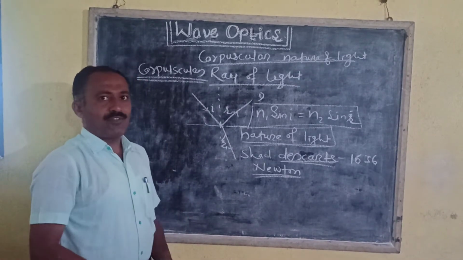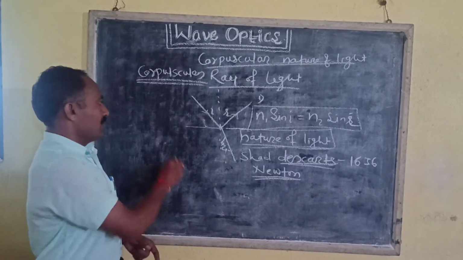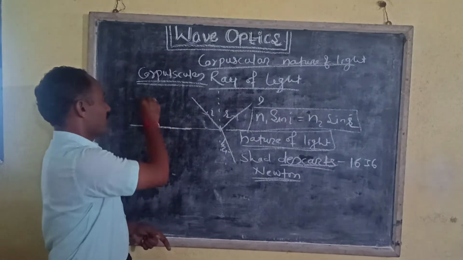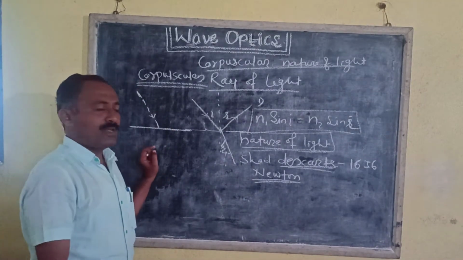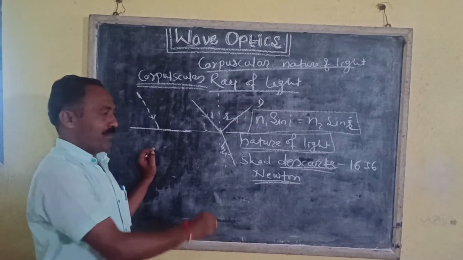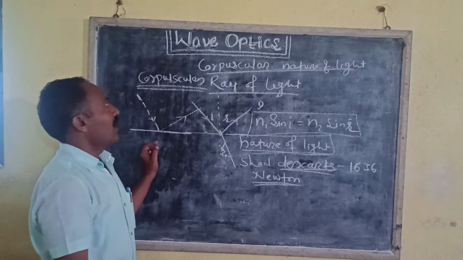According to Newton, when these particles are incident on the reflecting surface, they are repelled by the reflecting surface and the phenomenon of reflection takes place.